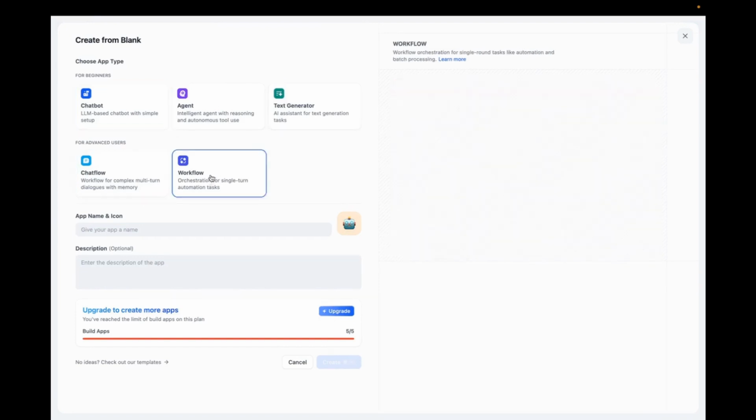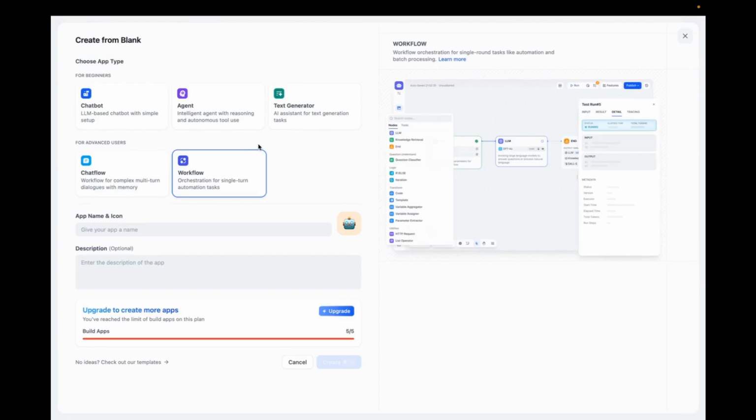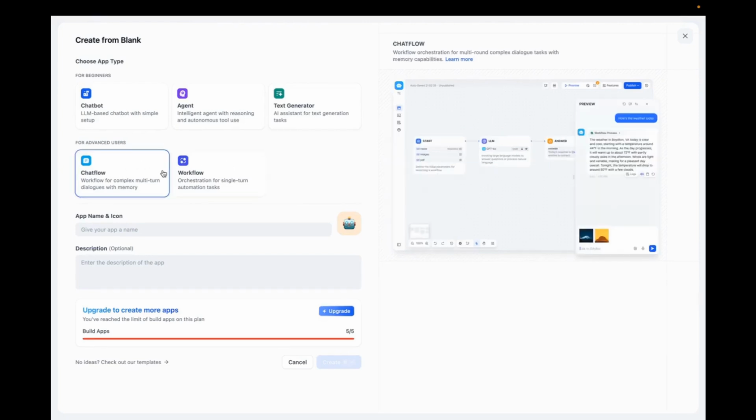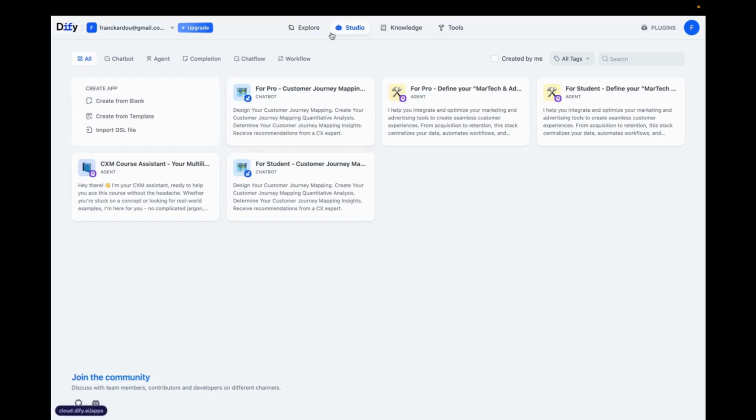If you take the idea of a chat flow or a workflow, the two are very similar, but the idea is that these are modules that are linked together. That is, starting from a single request, you'll be able to carry out a series of actions. So I'll show you that.